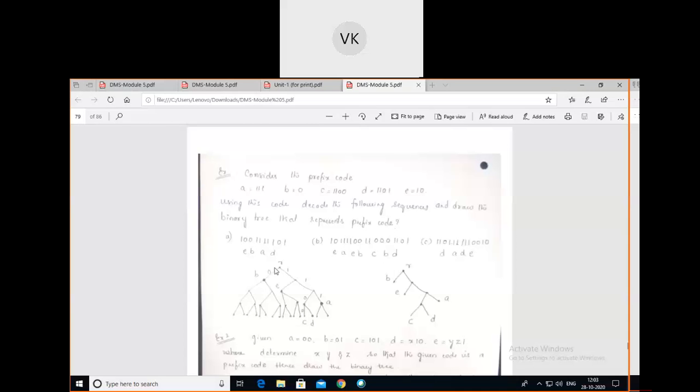For this, first we have to draw the binary tree that represents the prefix code. For that, first we should construct the full binary tree.